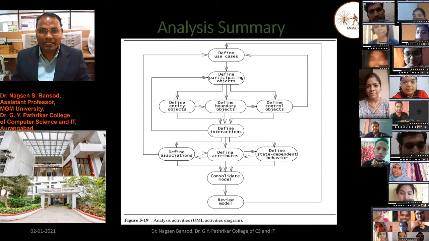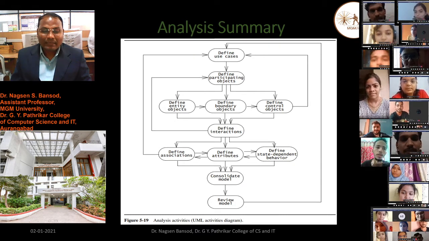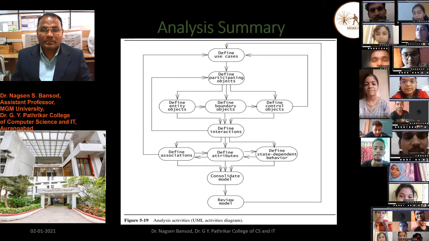This is the activity diagram of the analysis summary.